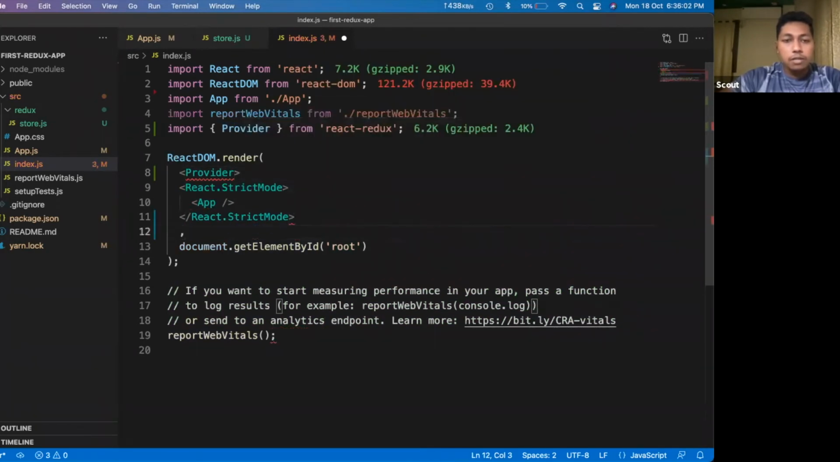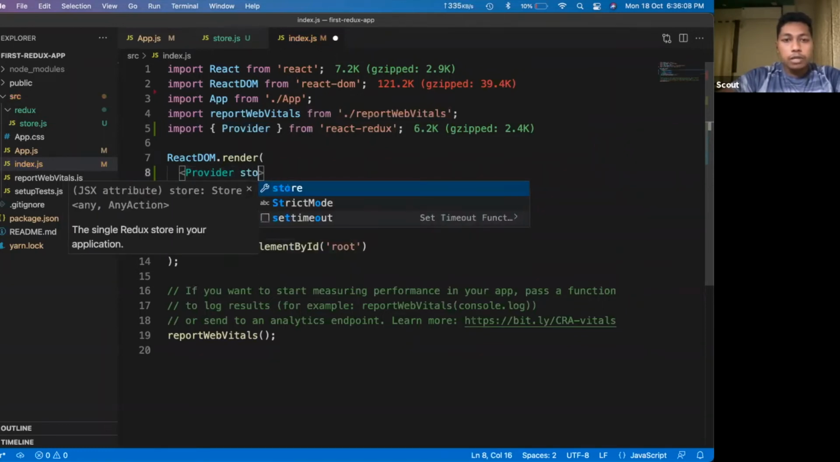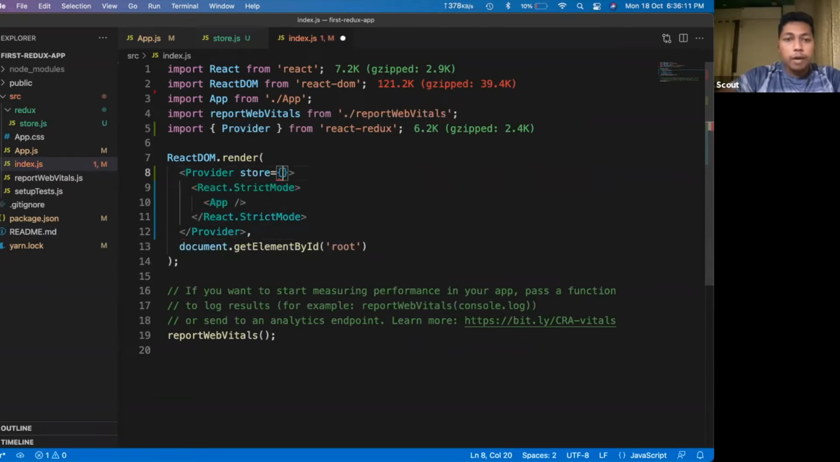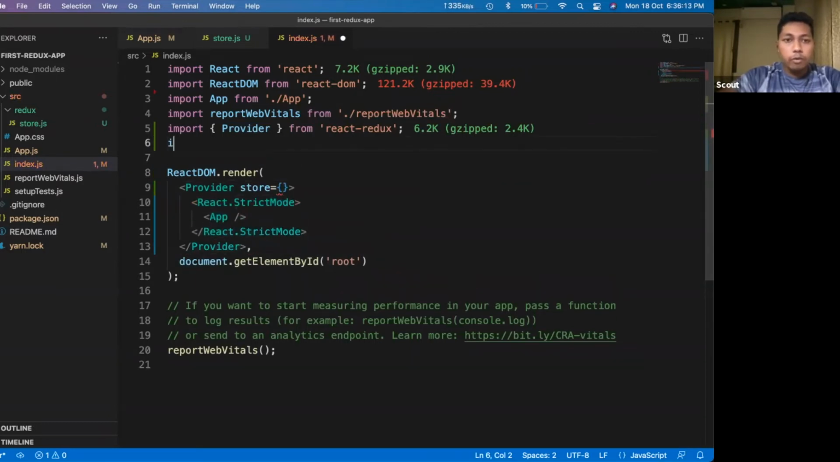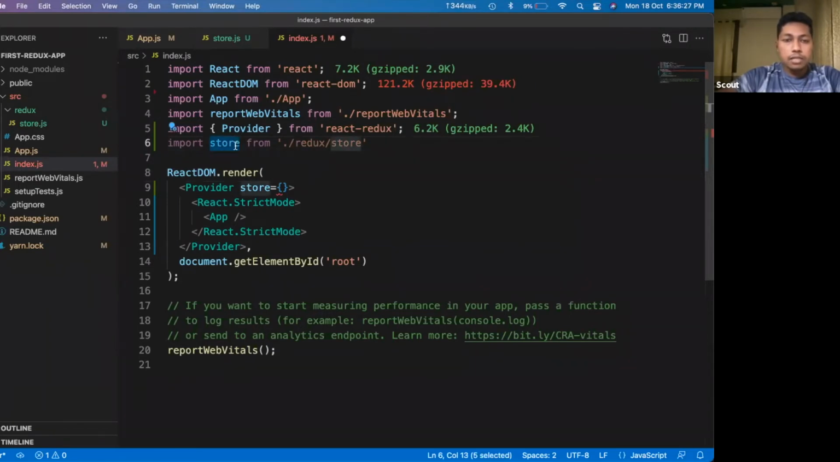Whatever comes in React, everything will be wrapped by this Provider. It takes one argument called store, so there we have to pass our store. For that we will import our store here that we have just created. Import store from /redux, then store, right? So we will pass this store variable here like this. I will save the file. Okay, that's it. So our React application is now connected with the Redux store.